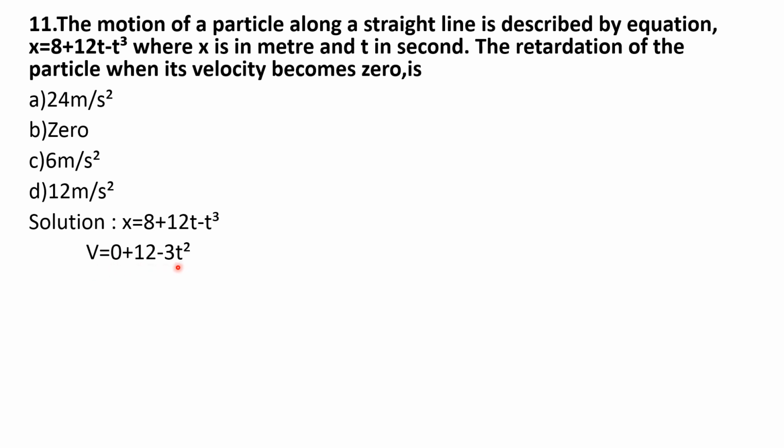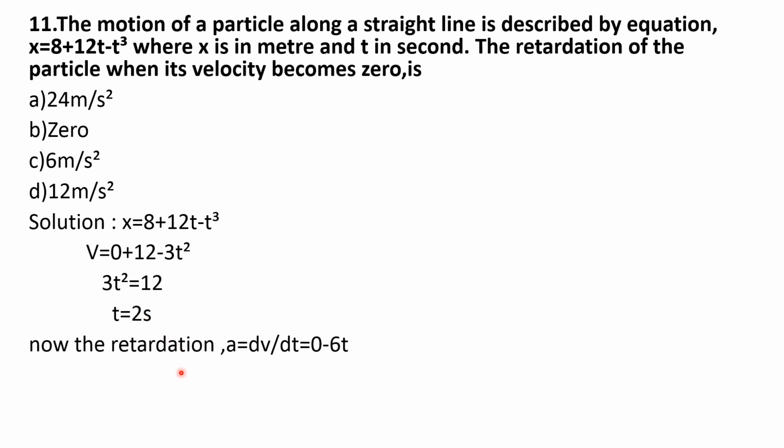Then equate this to 0. While equating 12 minus 3t square is equal to 0, you get t as 2 seconds. Then find the retardation, means acceleration.